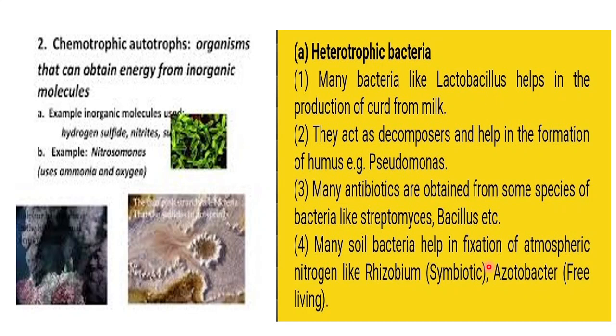Then Eubacteria can be classified again into two types, autotrophs and heterotrophs. Again, autotrophs can be photosynthetic or chemosynthetic. If dependent on light, they are photosynthetic. If dependent on chemicals, they are chemosynthetic. And purely heterotrophic are the ones who can decompose organic material.